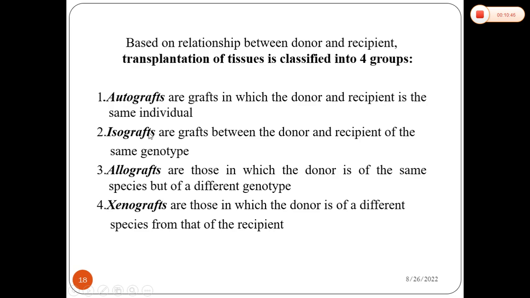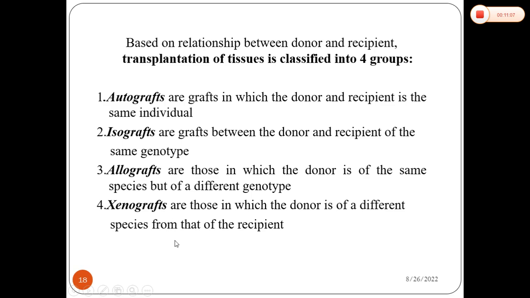Here also there is less chance of rejection. But allograft, in which the donor is of the same species but of a different genotype, here there are chances of rejection. That is usually happening in transplantation. And the most rejection happens in xenograft, and that is usually not happening nowadays.